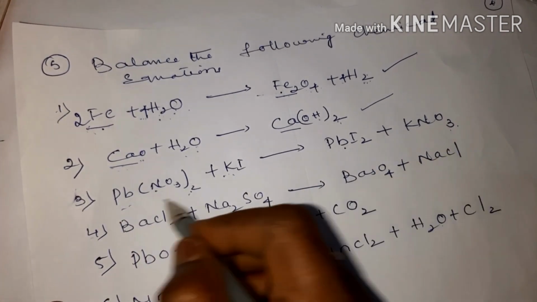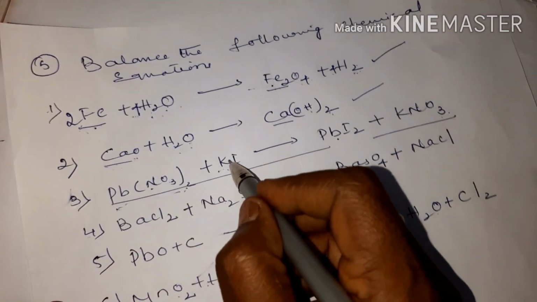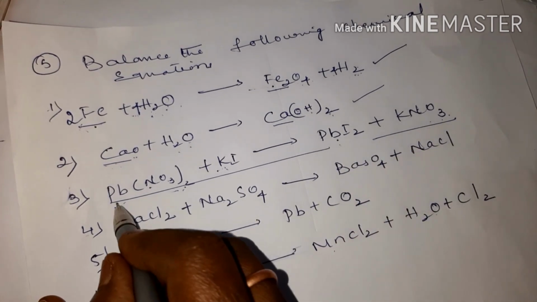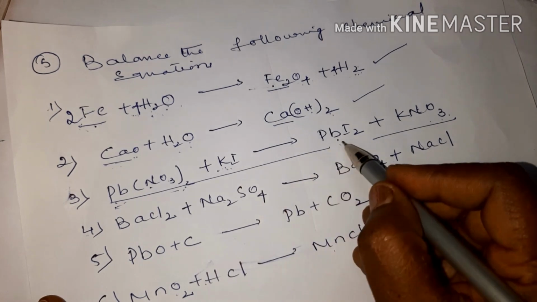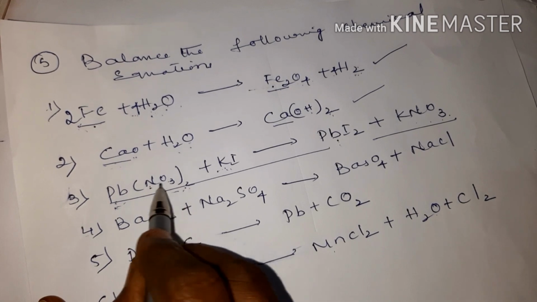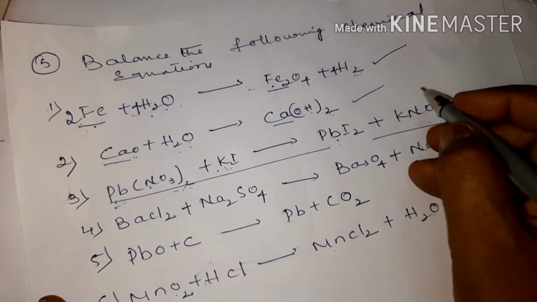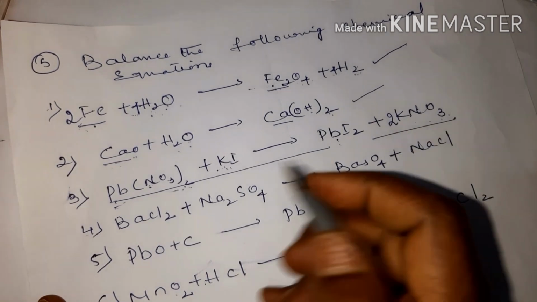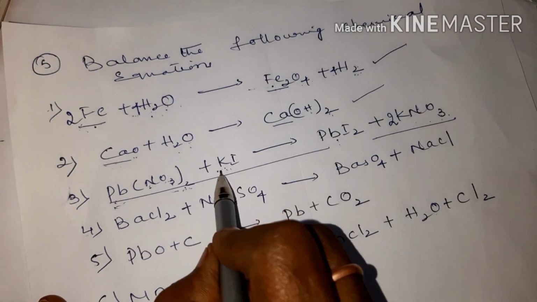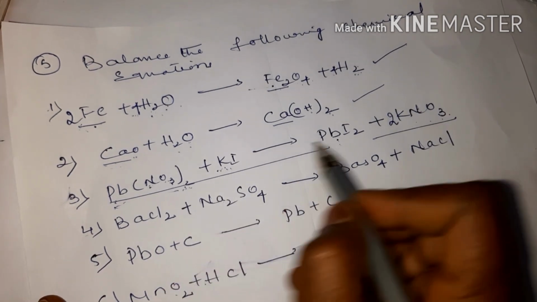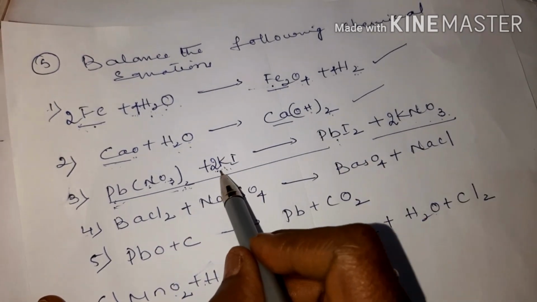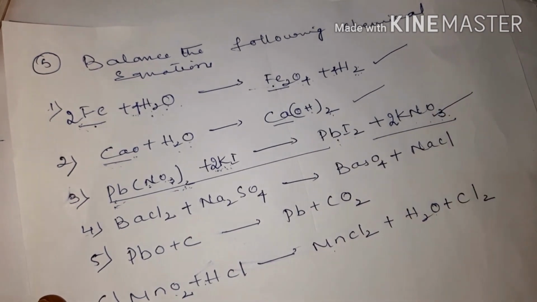Now lead nitrate plus potassium iodide. So remember this equation is very important children. Remember lead nitrate when made to react with potassium iodide, you get lead iodide, potassium nitrate. Pb 1, here 1. N is 2. Here only 1 N. So to make it 2, put 2 here in front of the compound. Oxygen is 3 twos are 6. Here 2 threes are 6. Potassium is 1. Here you have 2. So put 2. So 2 potassium, 2 potassium. 2I, I2. Okay children? Equation balanced.